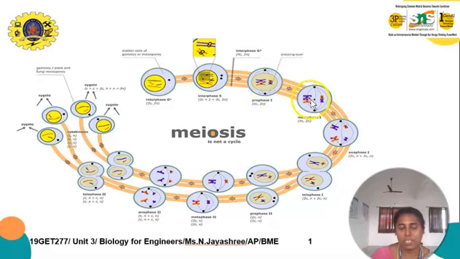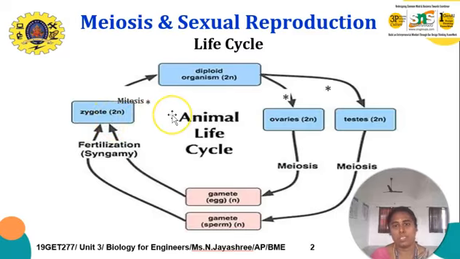In metaphase it is aligned along the single equatorial line, whereas in anaphase it moves towards the daughter cells, and in telophase it separates the two daughter cells. So this is the graphical representation of the meiosis stages, where the single parent cell divides into two daughter cells. Let us see another graphical representation of meiosis and sexual reproduction in the life cycle.